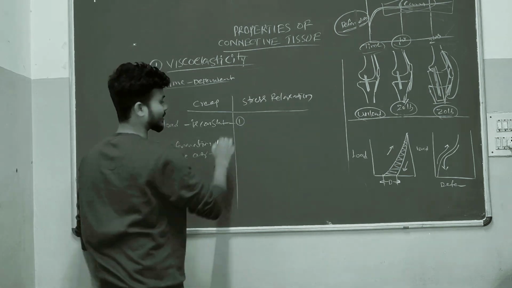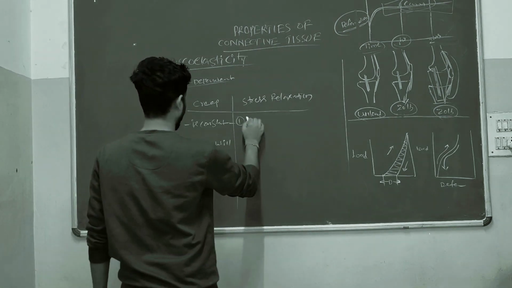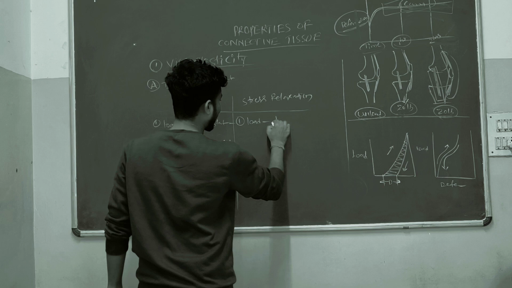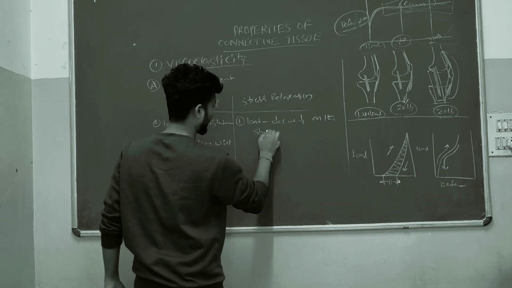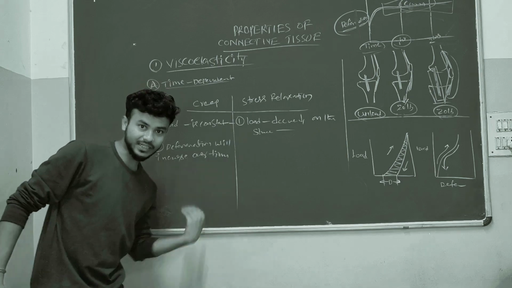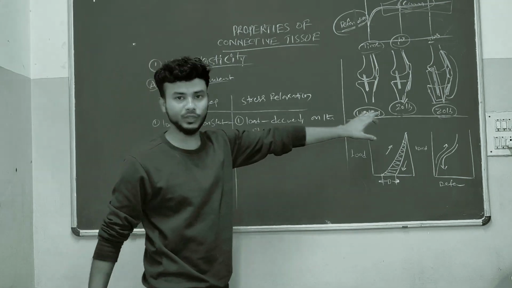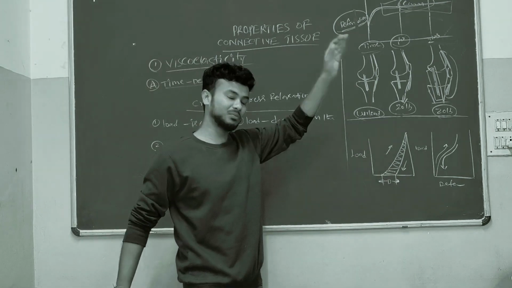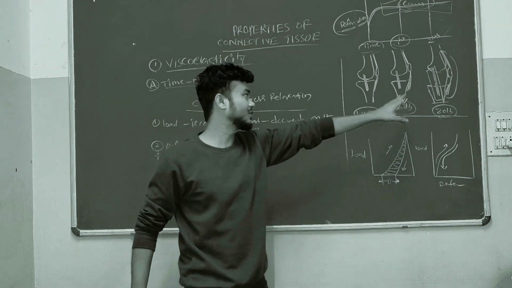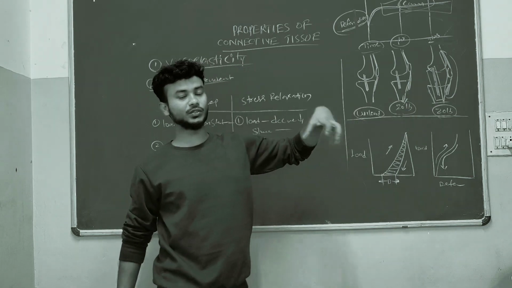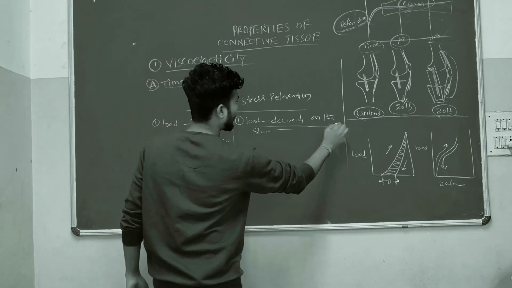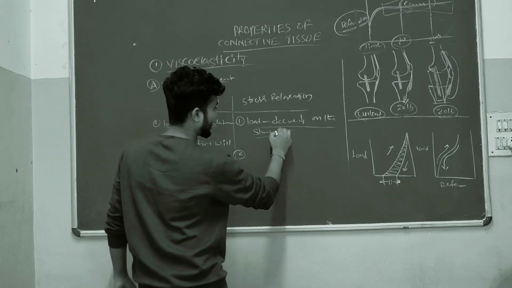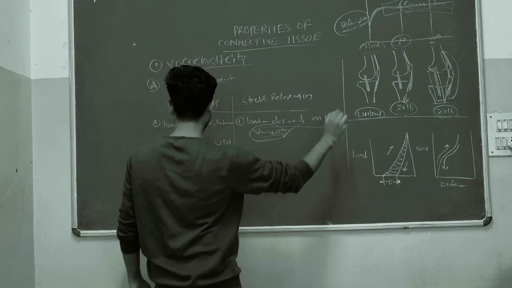In stress relaxation, first point, the load will decrease on the structures. But here we are not going to remove the load, it will be there only, but the tissue is already elongated, no? So that's why there is not much stress on it, and that's why the load will decrease on the structure.